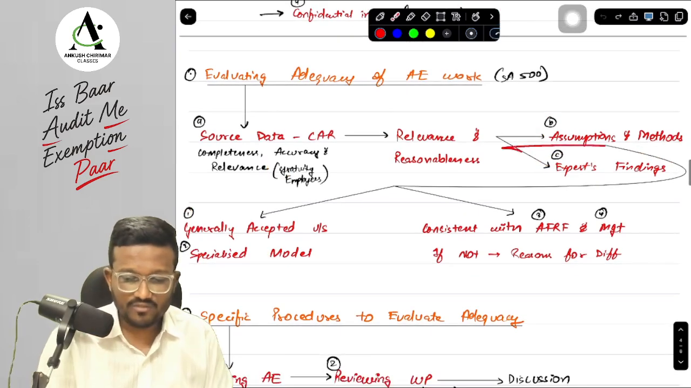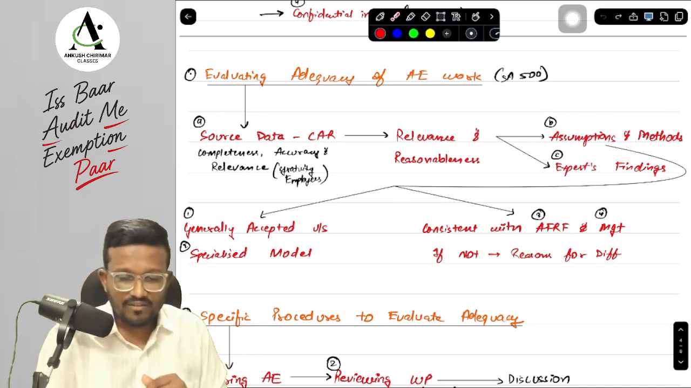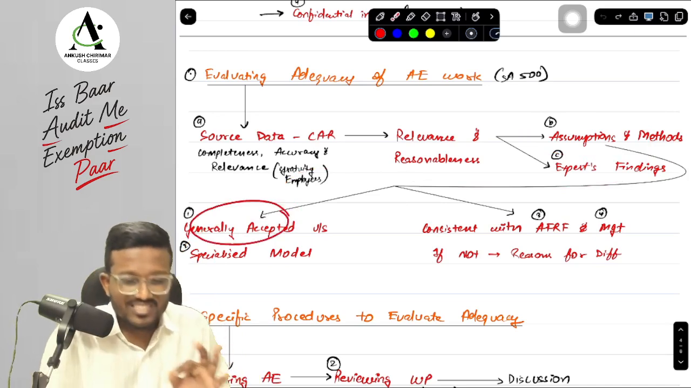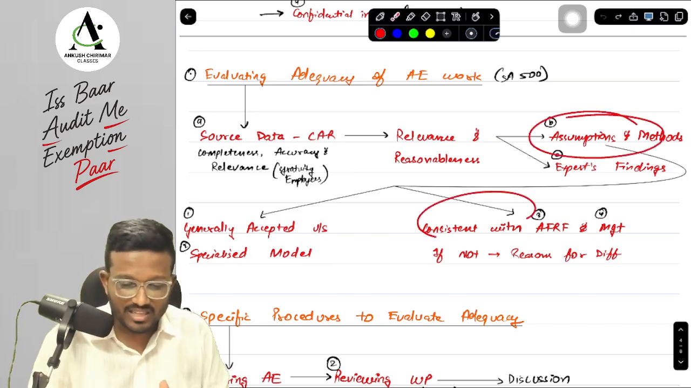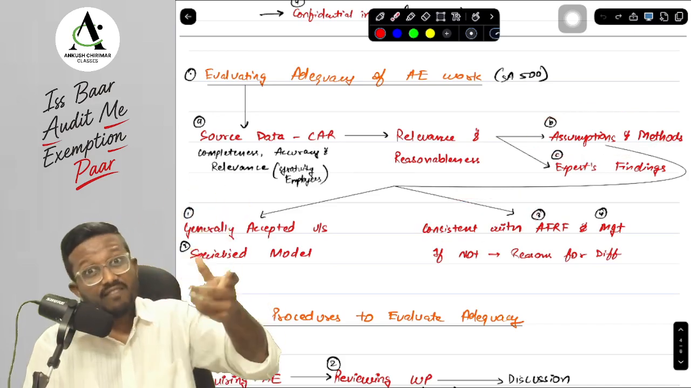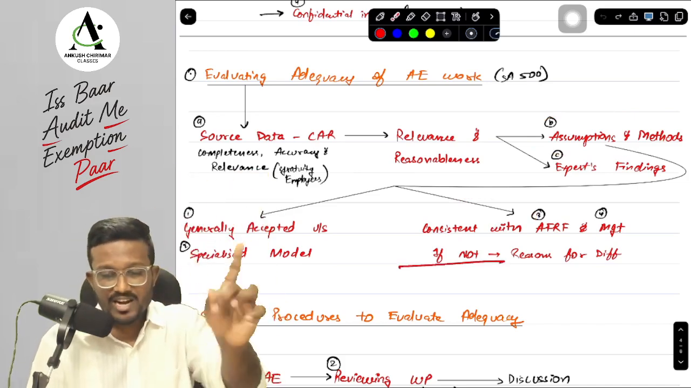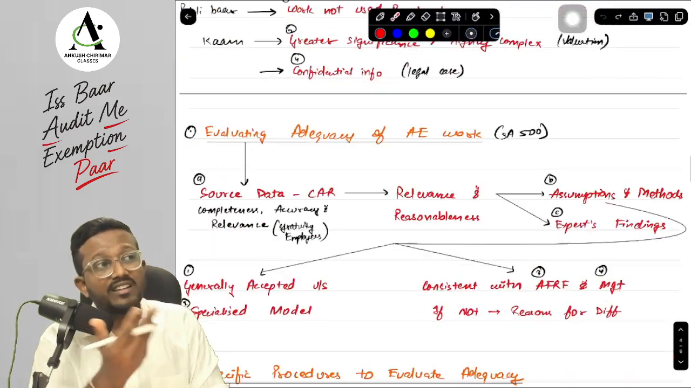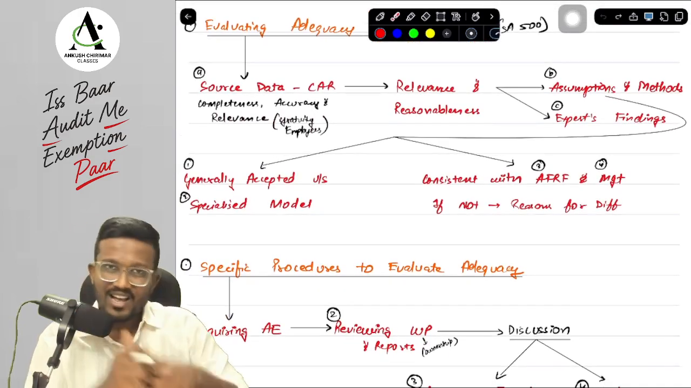Now here in the description, if suppose we are checking the relevance and reasonableness of assumptions and method, what we have to check, sir? We have to check whether the assumptions and method are generally accepted or specialized model, which means whether they have a low estimation uncertainty or high estimation uncertainty. Next, sir, in terms of assumption and method, whether they are consistent with the FRF, and whether they are consistent with the management's assumptions and method. And if they are not consistent with the management assumptions and method, then we need to identify the reason. We need to ask the auditor expert why you have considered different assumption and method than the assumption and method considered by the management. Okay, yes, sir.